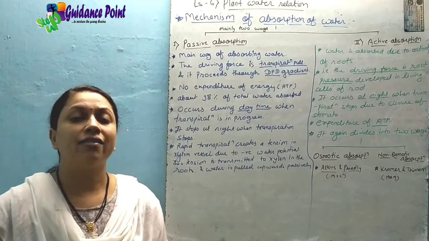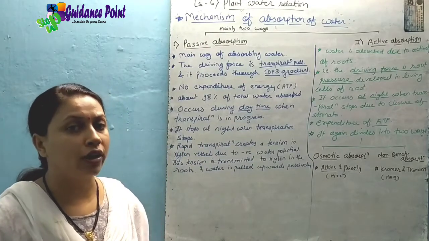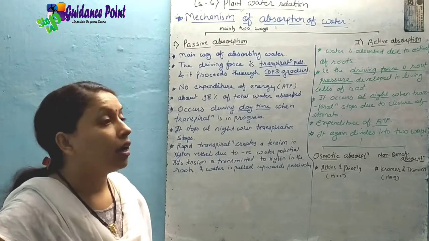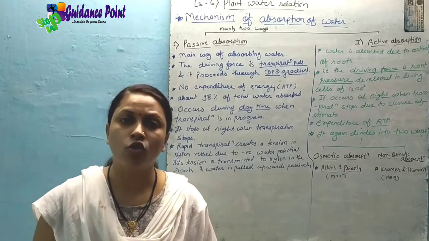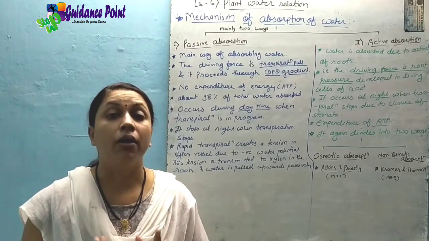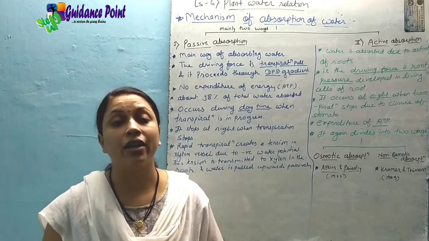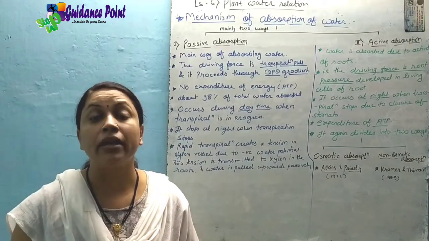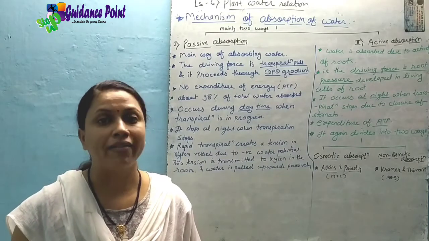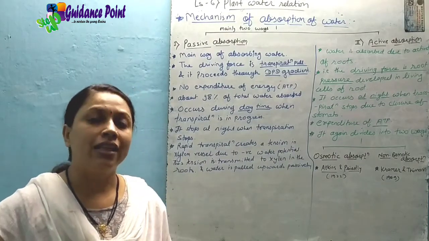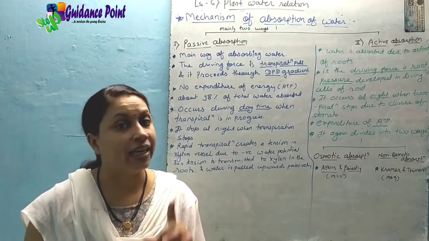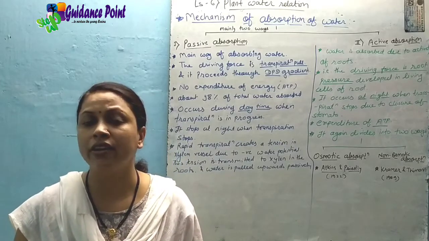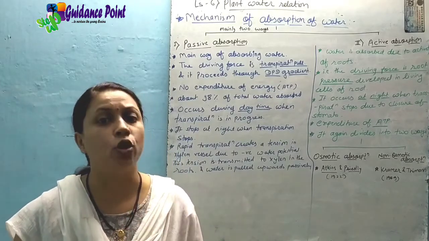Passive absorption is the main type of absorption of water in which the plant absorbs water from the soil by means of root, but also transports the water through the xylem to all the parts of a plant passively. Okay, in this case the driving force is transpiration pull. कौन है driving force? Transpiration pull.